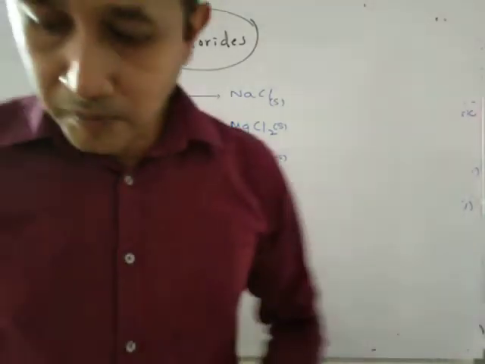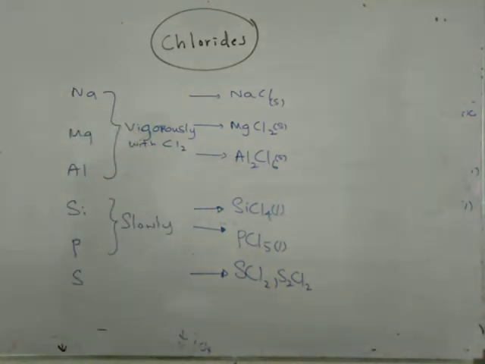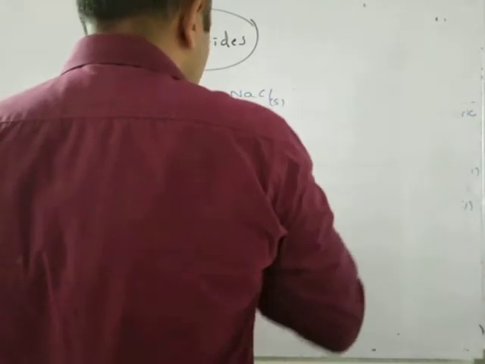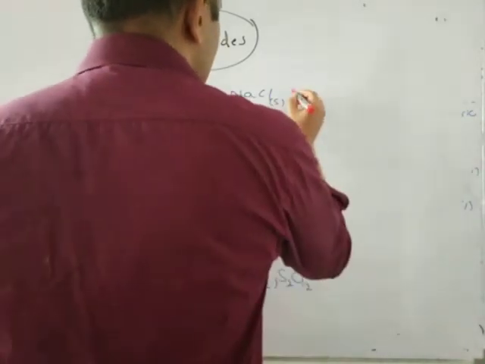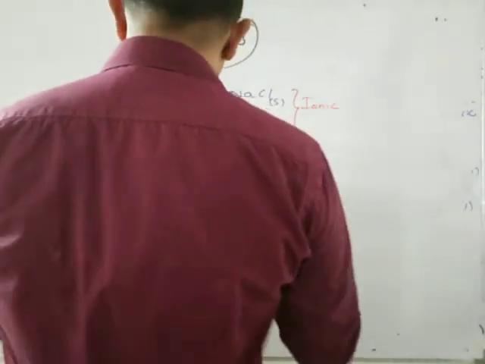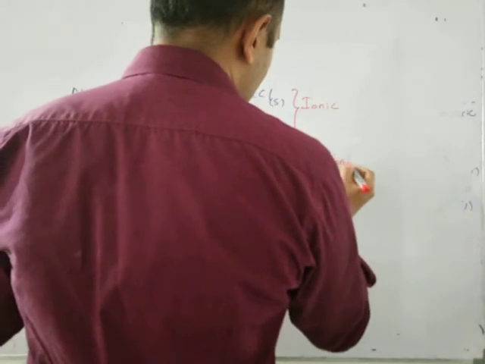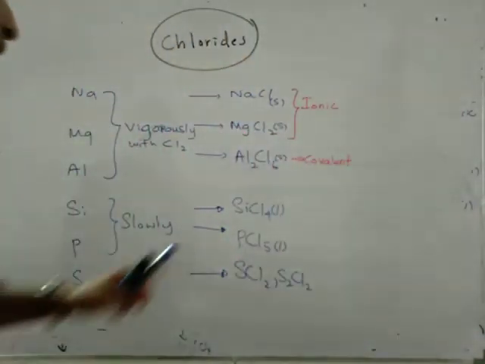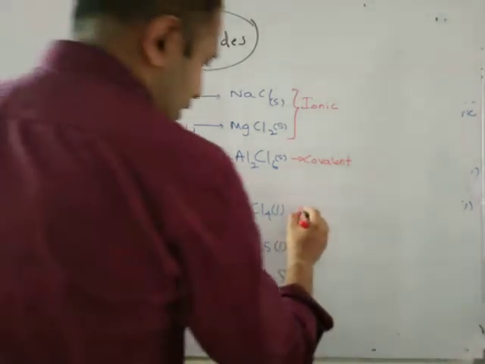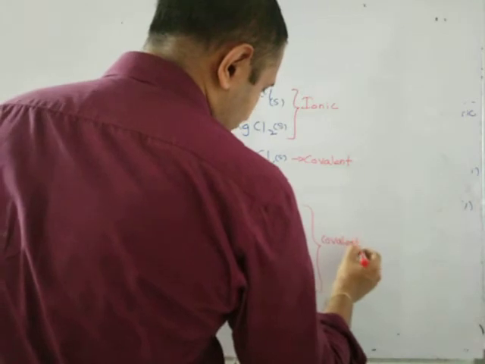Right? Then if you come to their nature, you know this. These two, sodium chloride and magnesium chloride, the bond type is ionic bonding. This is covalent. It's important, right? Aluminium but covalent. Here, metal, non-metal, but the bond is covalent. If you take these three, you can easily understand they are covalent molecules.